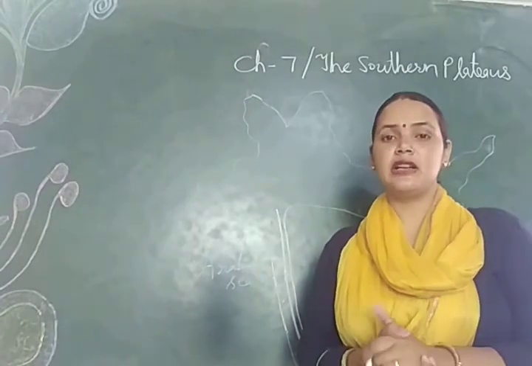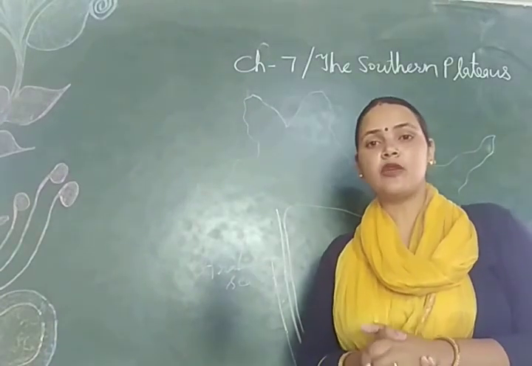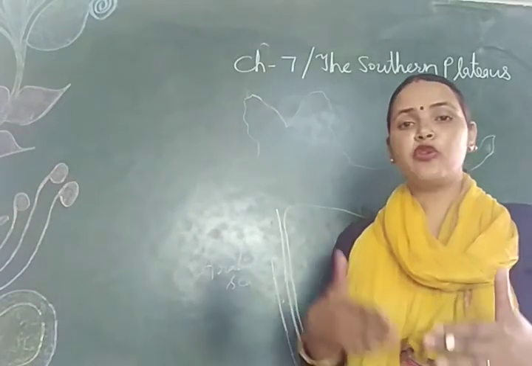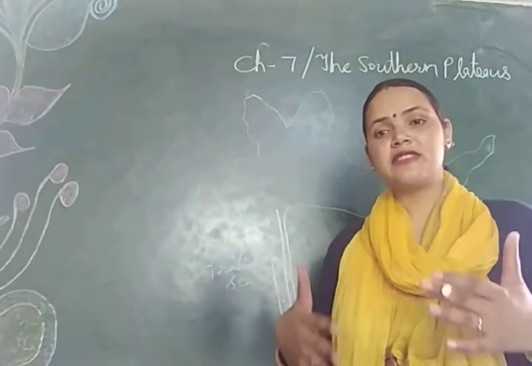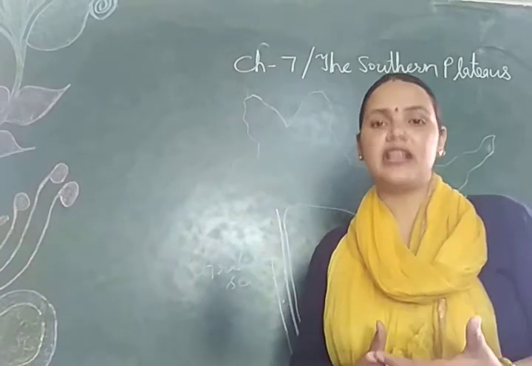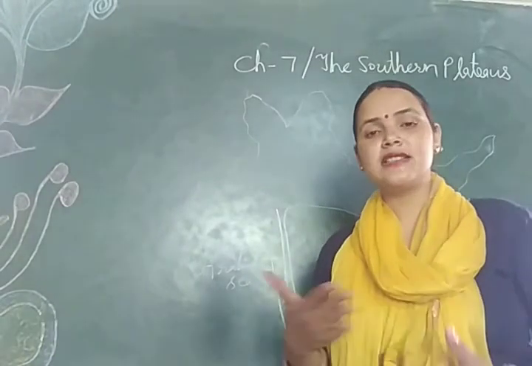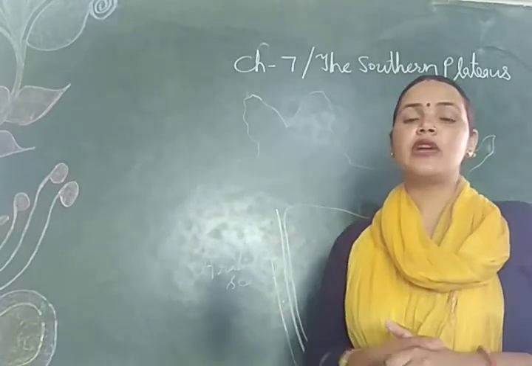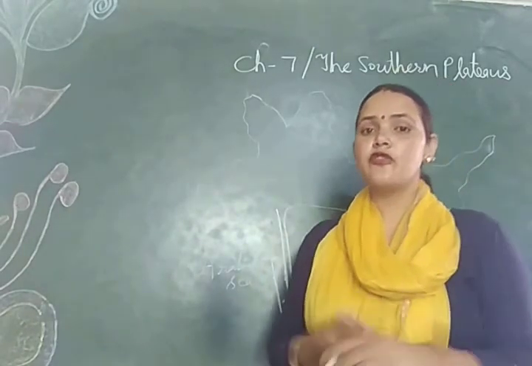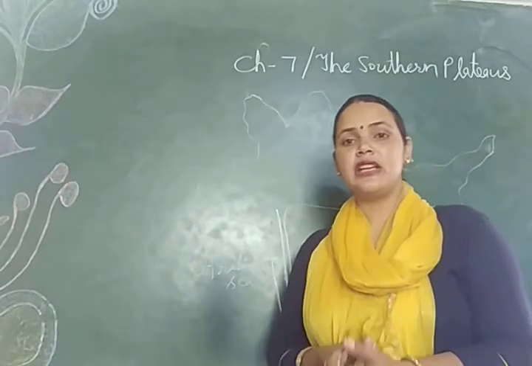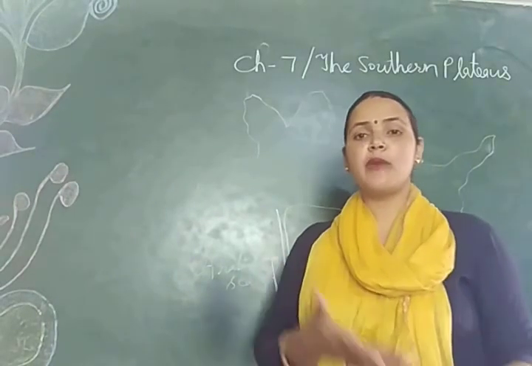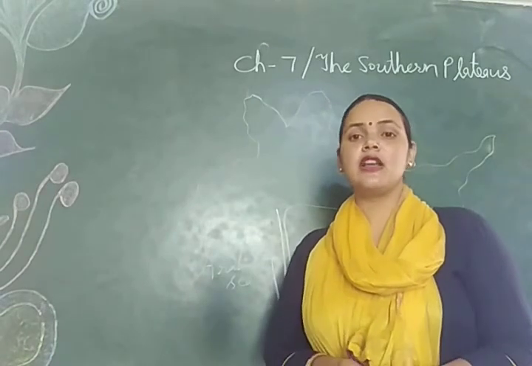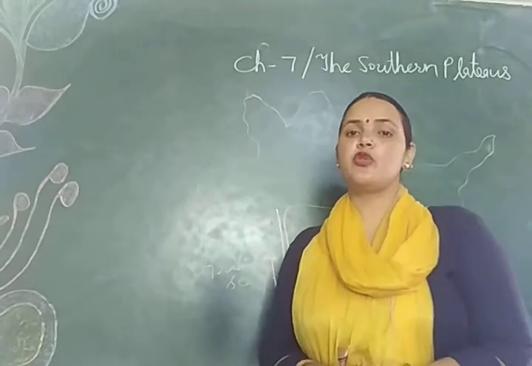After that, climate. What is the climate of the southern plateau? The climate of the southern plateau is the same as the climate we face in North India. It has all the seasons: summer, rainy and winter. It has winter season from November to February, summer season from March to June, and rainy season from July to October.